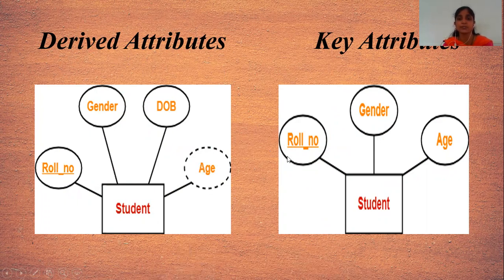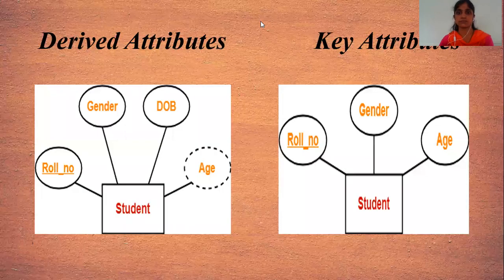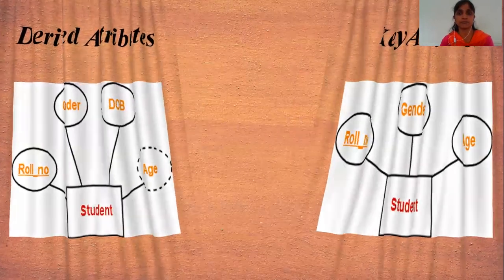And in key attribute, roll number is a key attribute, and it is indicated by giving an underline behind the attribute name. Here we have to give the roll number, and after that it contains the underline behind it, which marks the key attribute. These are the different types of attributes that are used in the ER model.